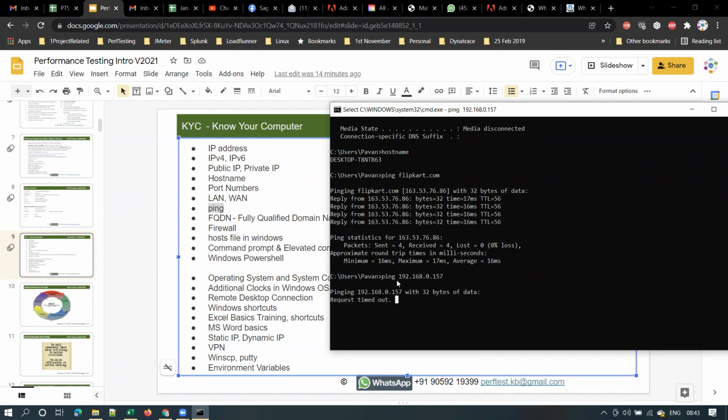However, you can use this ping command to check if a machine is down, up or running, or if you are able to connect to another machine in the network. Here in this case, the request timed out because maybe remote connection is disabled on that machine. That is my office laptop actually. One second, let me check my other personal laptop. Just give me a second, please.